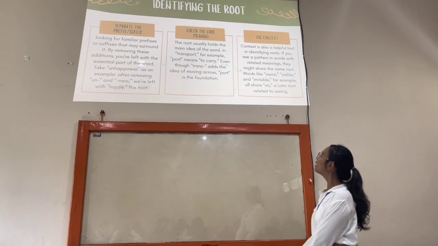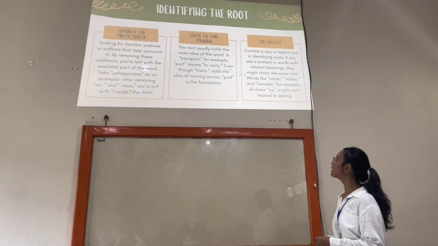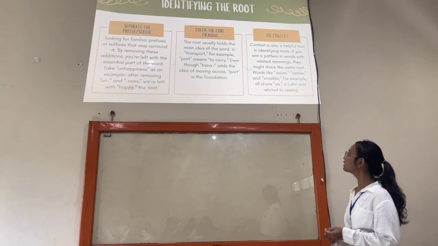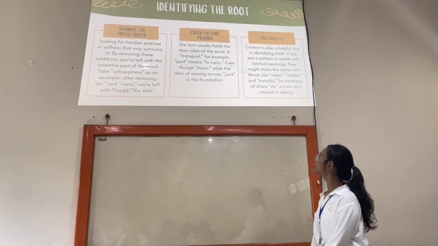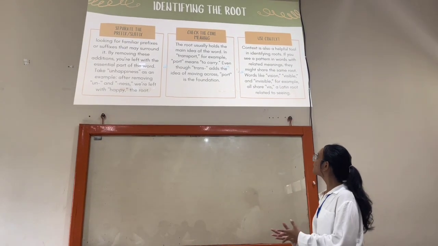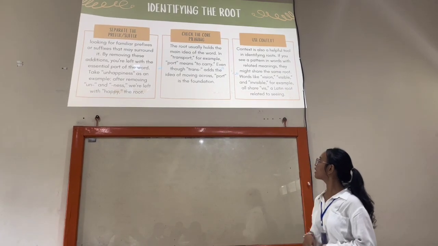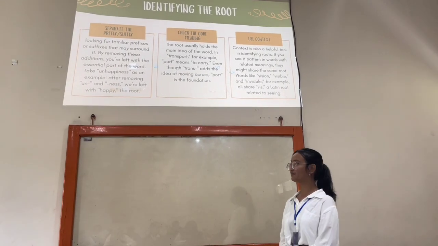And the second, check the core meaning. The root usually holds the main idea of the word. In transport, for example, port has a meaning to carry, even though trans adds the idea of moving across, port is the foundation.